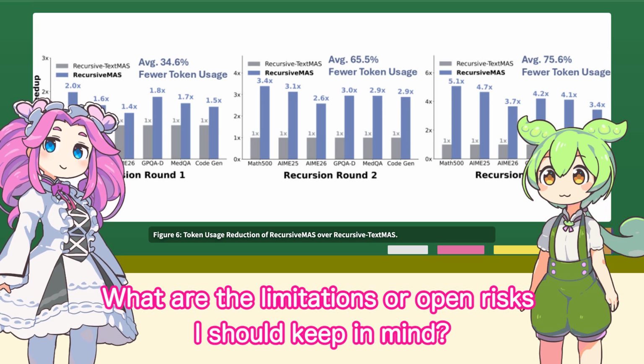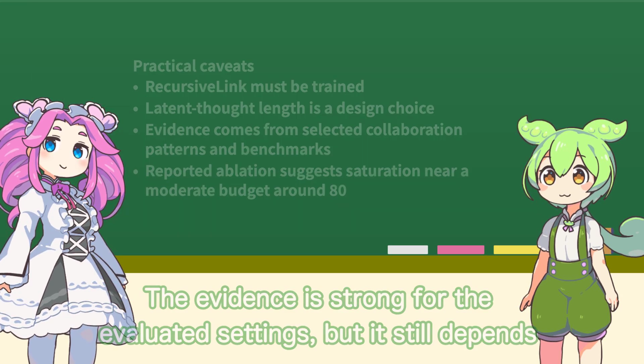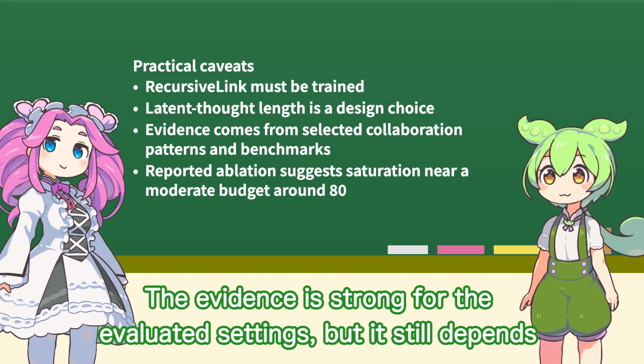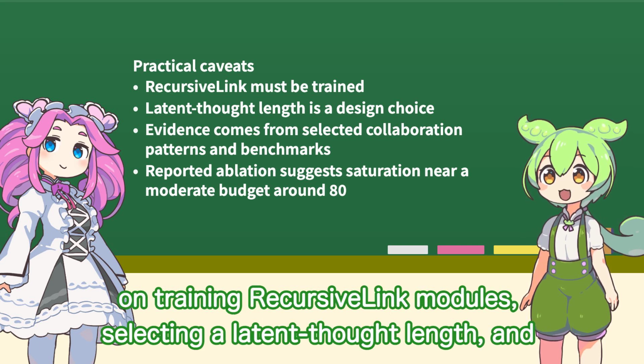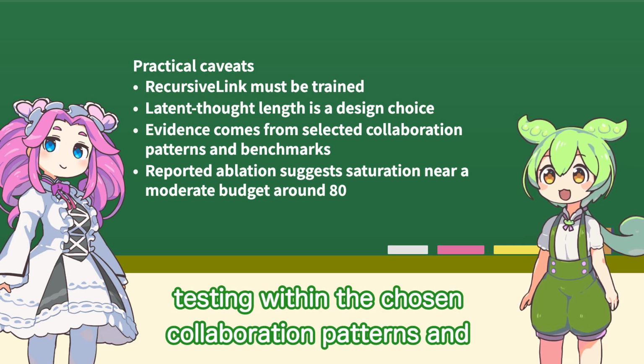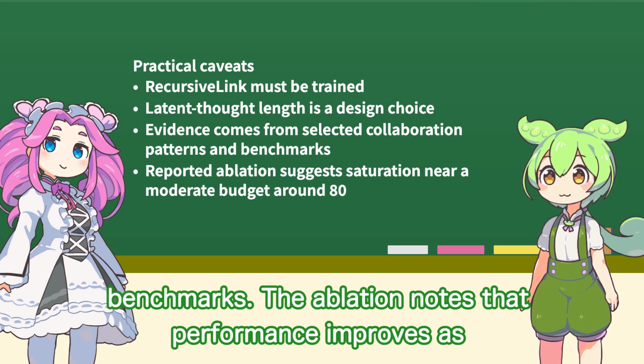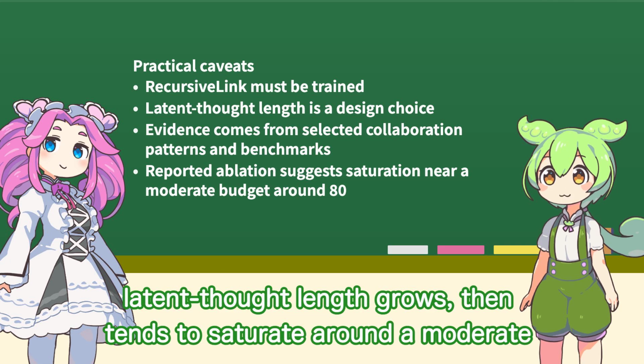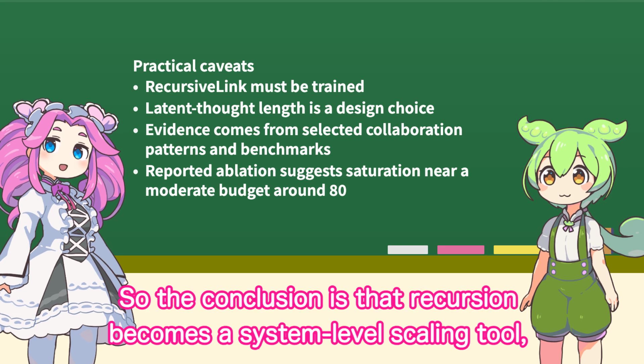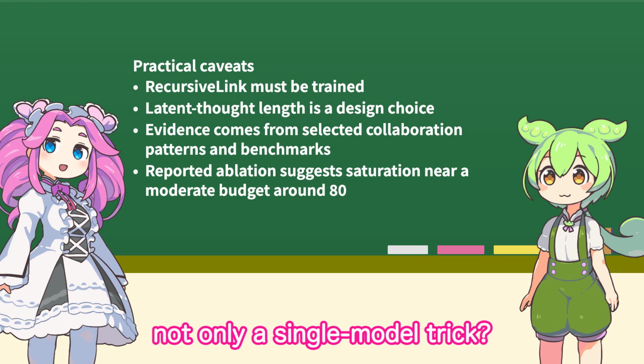What are the limitations or open risks I should keep in mind? The evidence is strong for the evaluated settings, but it still depends on training recursive link modules, selecting a latent thought length, and testing within the chosen collaboration patterns and benchmarks. The ablation notes that performance improves as latent thought length grows, then tends to saturate around a moderate budget near 80. So the conclusion is that recursion becomes a system-level scaling tool, not only a single model trick.